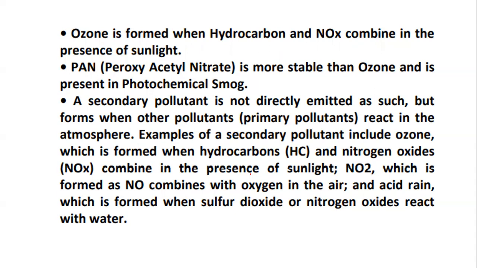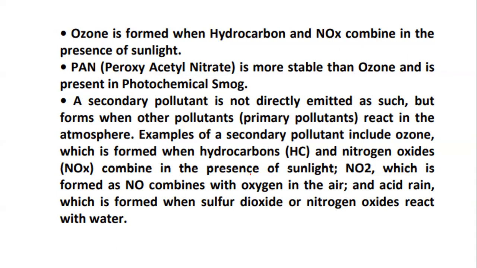A secondary pollutant is one which is not directly emitted, but forms when the primary pollutants react with the atmosphere. You also have questions on secondary and primary pollutants many times.